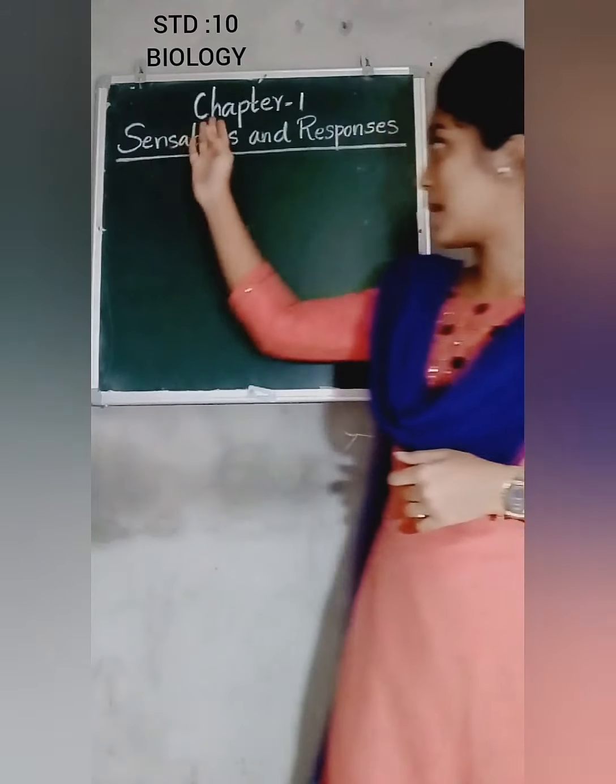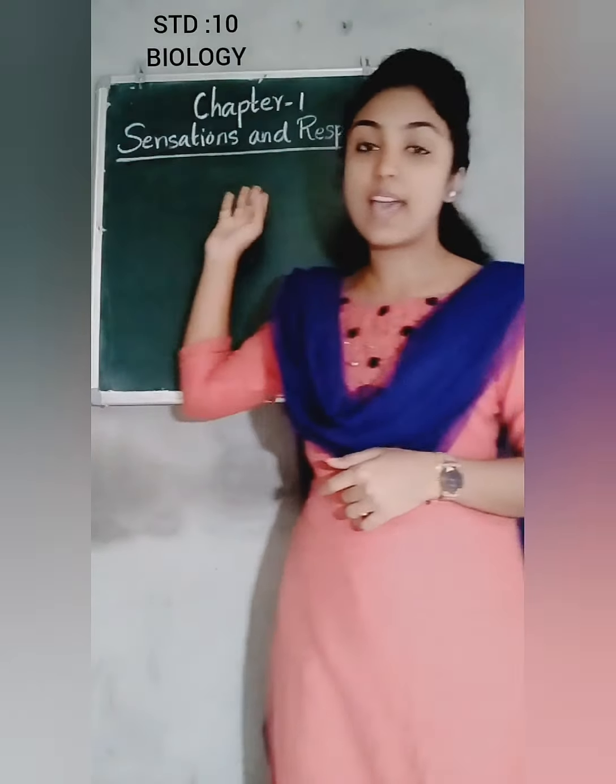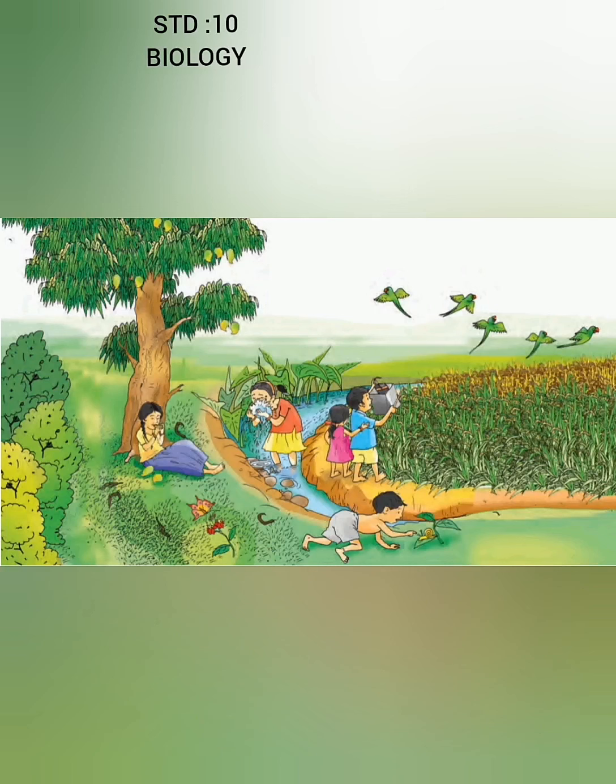From today, we shall start our biology classes of 10th standard. So, we shall move on to our first chapter, chapter 1, Sensations and Responses. Now observe this picture which was given in your textbook. Here you can see children and some other organisms have a variety of experiences.